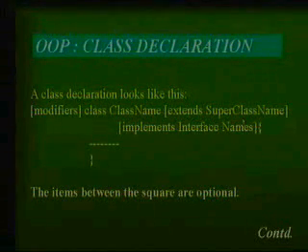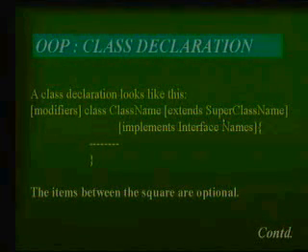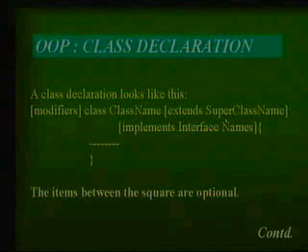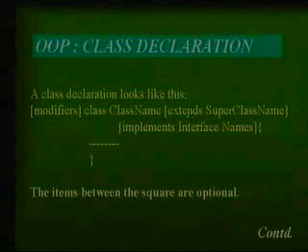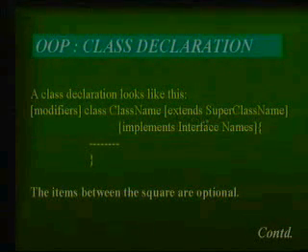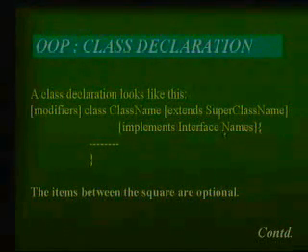Super class name. But you don't write extend twice because Java supports only single inheritance. C++ supports multiple inheritance, but you can simulate multiple inheritance in a different way in Java, but not directly. So one should write only extends. Then implements interface name.